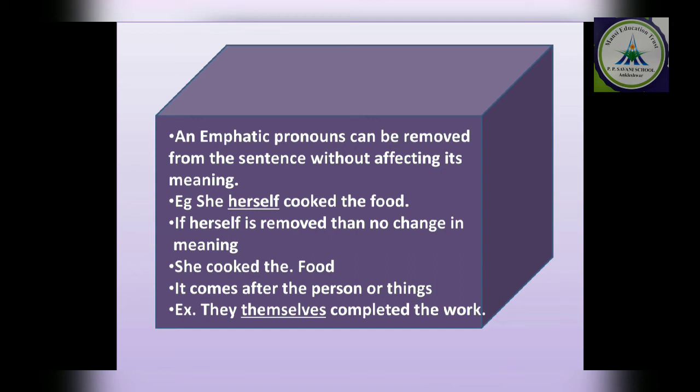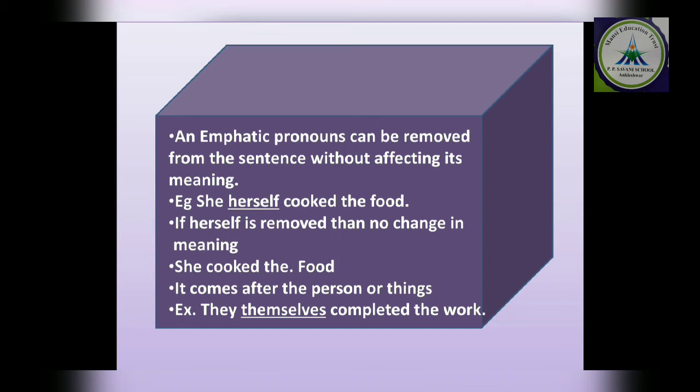She herself cooked food. Who cooked food? She, herself. And if we remove this herself from the sentence, what will become? She cooked the food. It means the same. उसने खुद ने खाना बनाया, उसने खाना बनाया. So when we remove the emphatic pronoun from the sentence, it will not affect the sentence.